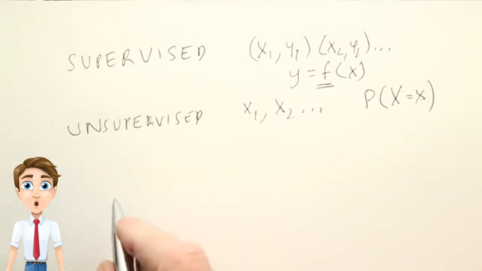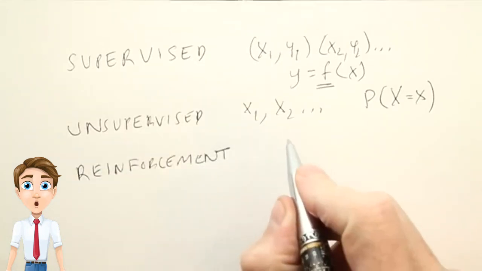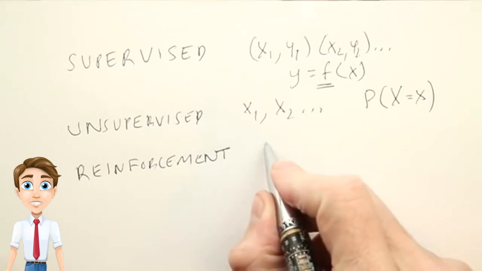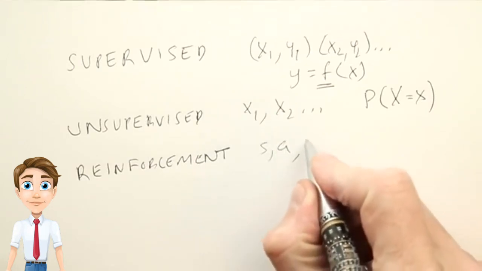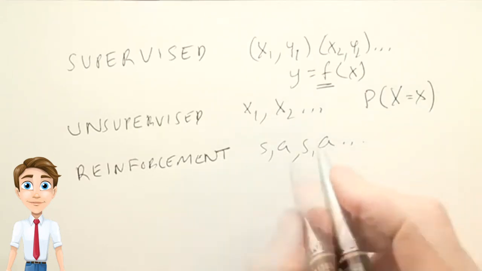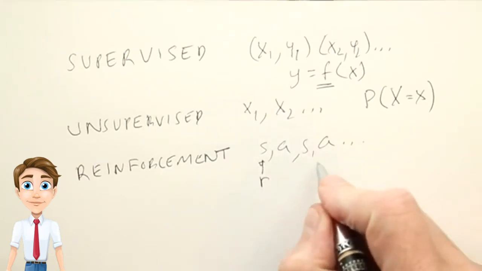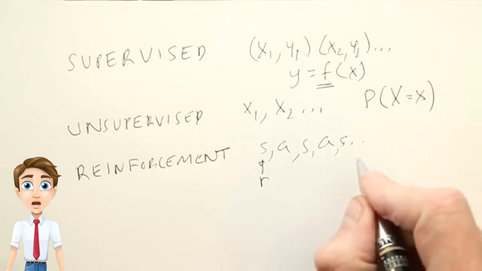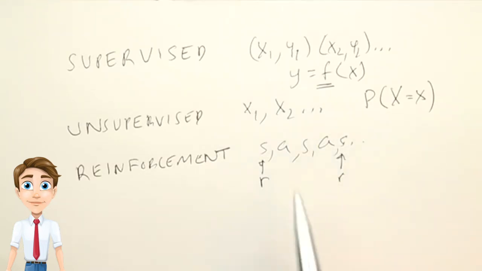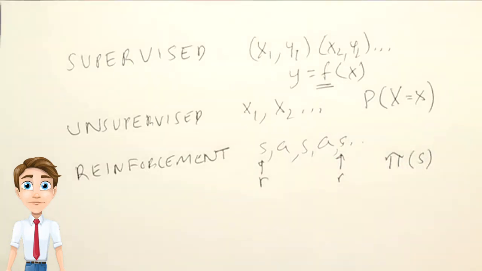And in this unit, we're introducing the third type of learning, reinforcement learning, in which we have a sequence of action and state transitions. So a state, an action, a state, an action, and so on. And at some point, we have some rewards associated with these. So there's a reward and maybe not a reward for this state, and then another reward for this state. And the rewards are just scalar numbers, positive or negative numbers. And what we're trying to learn here is an optimal policy. What's the right thing to do in any of the states?